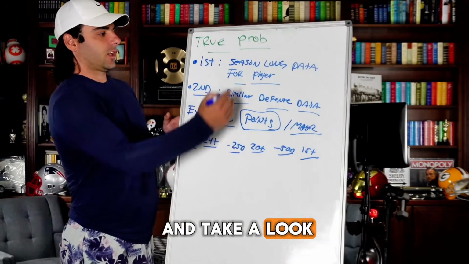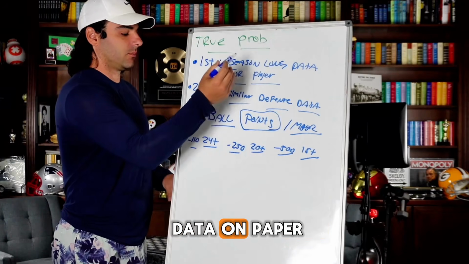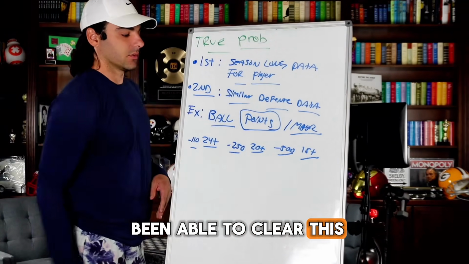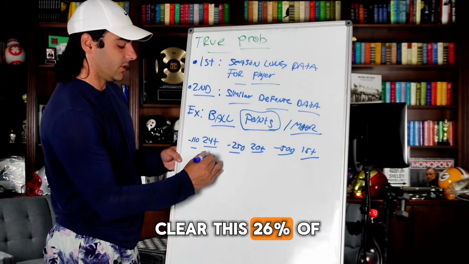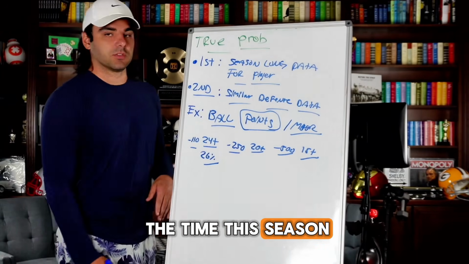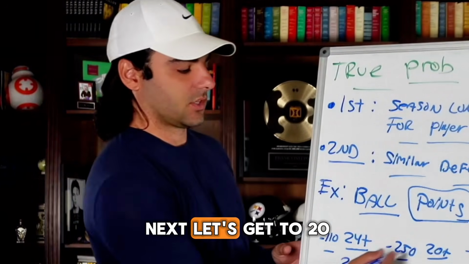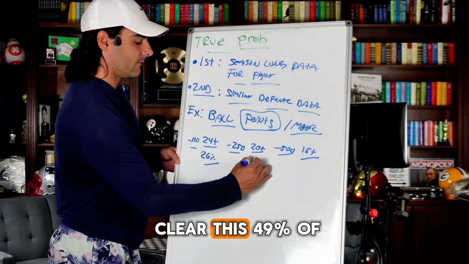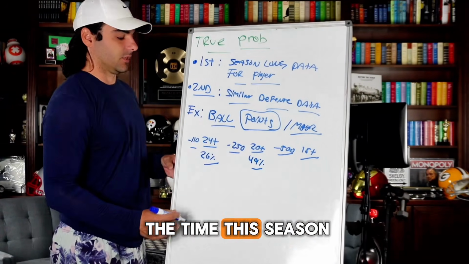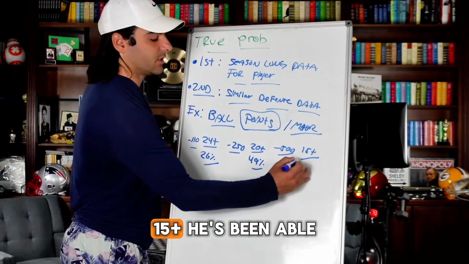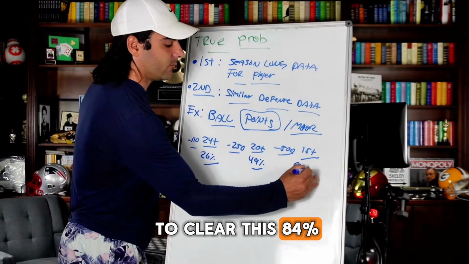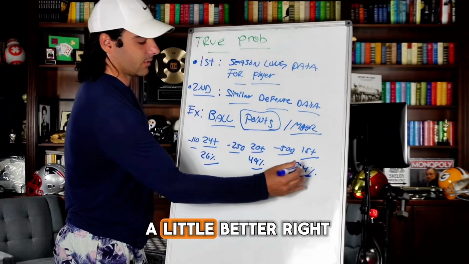Now, let's go ahead and take a look at his season-long data on paper, how many times he's been able to clear this. So if we look at 24 plus, he's been able to clear this 26% of the time this season. Not too good, right? Next, let's get to 20. He's been able to clear this 49% of the time this season. Still not that good. Now let's go ahead and get to 15 plus. 15 plus, he's been able to clear this 84% of the time. So now we're getting a little better, right?